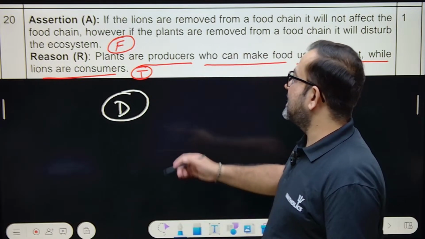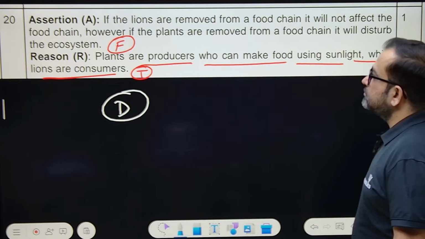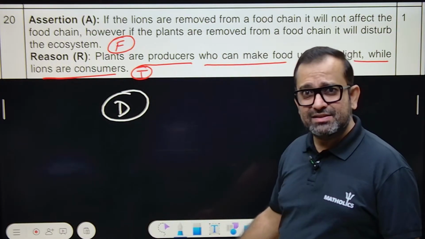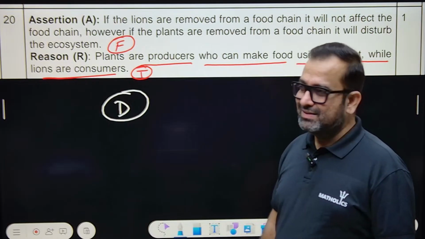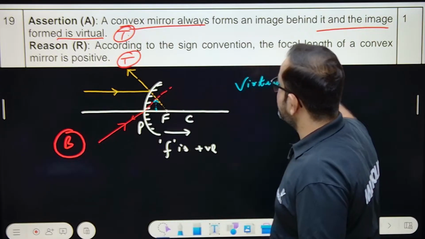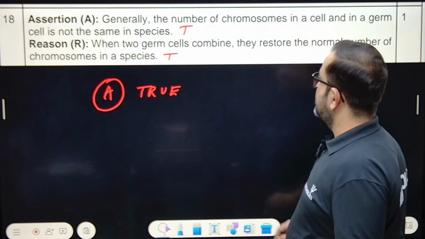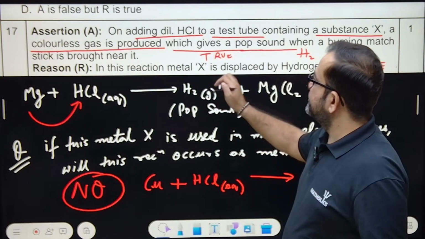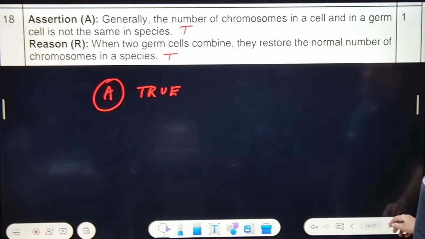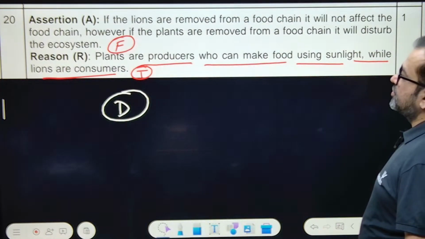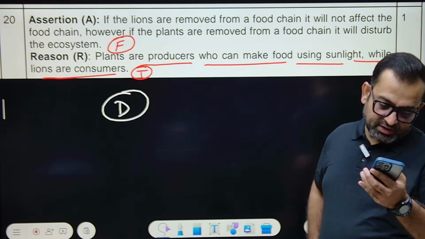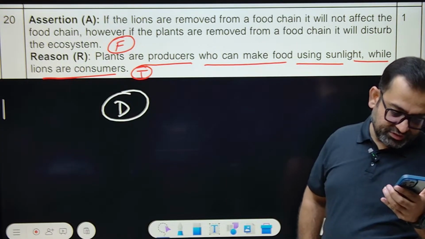Now the reason: plants are producers who can make food using sunlight, and lions are consumers. Obviously true. So the assertion is false but the reason is true, which is option D. I guess this is very much clear. We have almost done 20 questions.